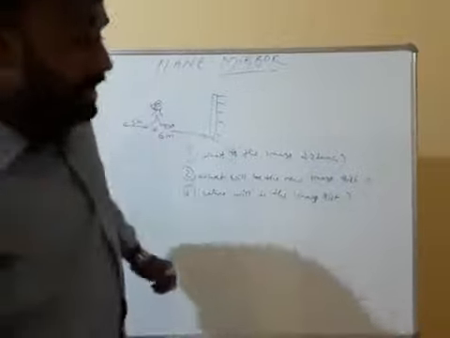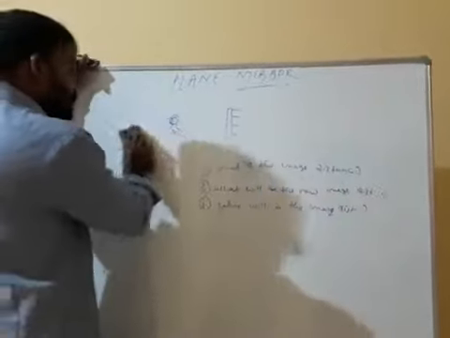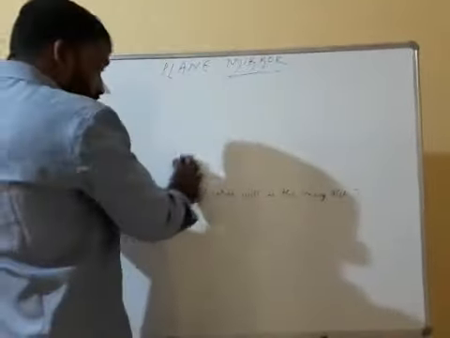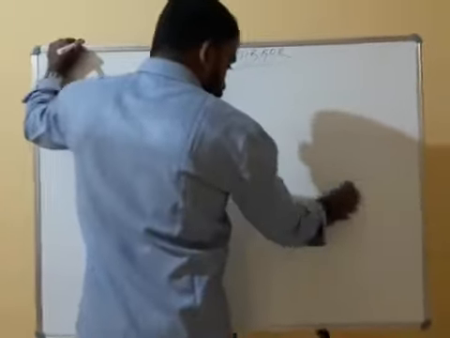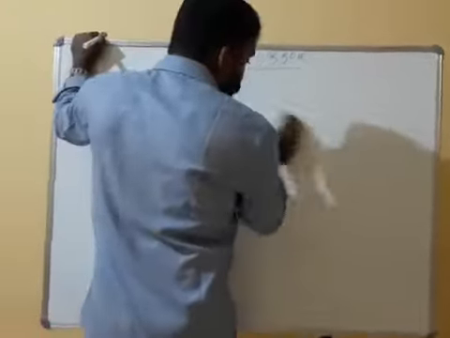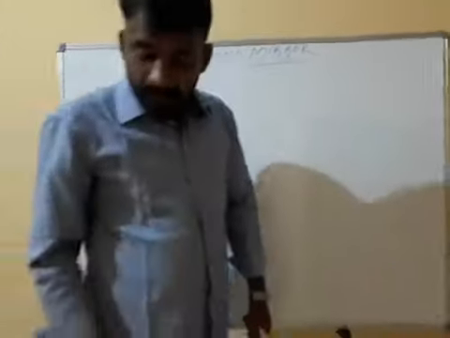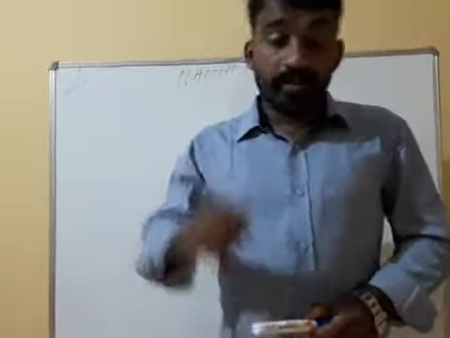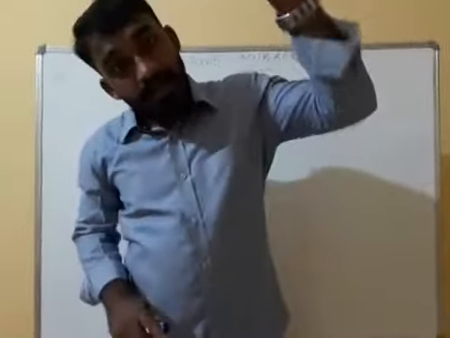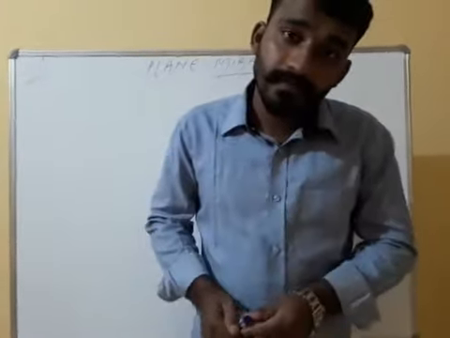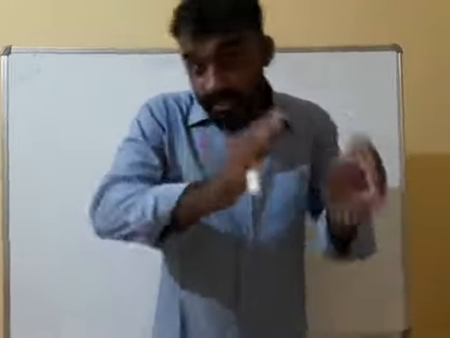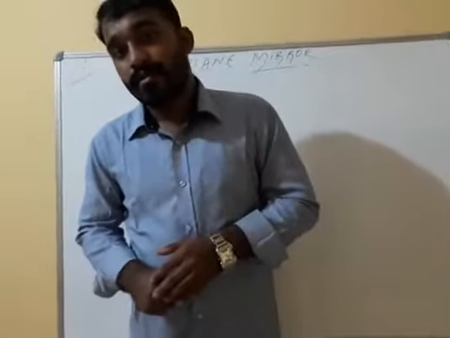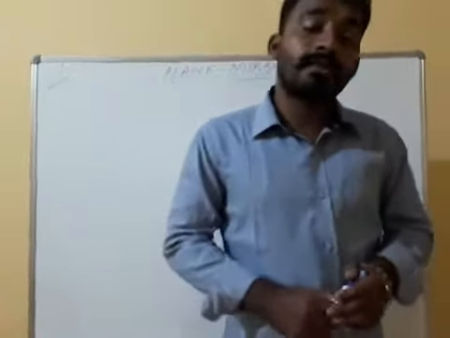Lateral inversion. Lateral inversion I already told in the previous class. If a person is standing in front of the mirror and raising the left hand, then the image will raise which hand? Right hand. If you raise the right hand, the image will raise the left hand, and vice versa. This interchange of the left and right of the object or the image of the object is called what?